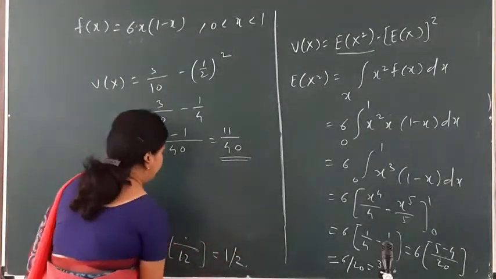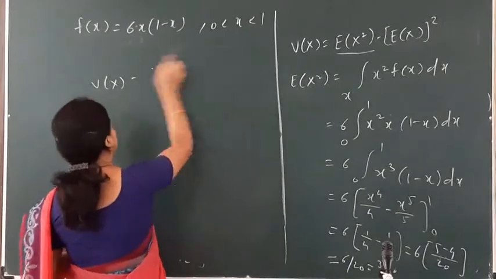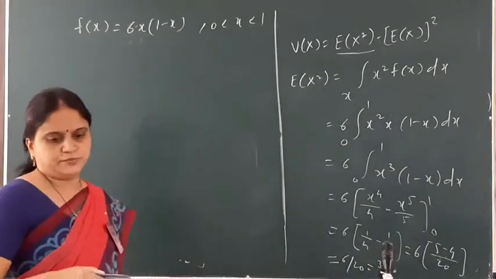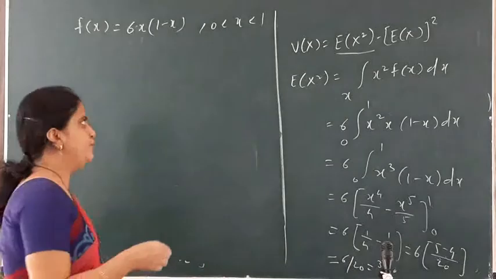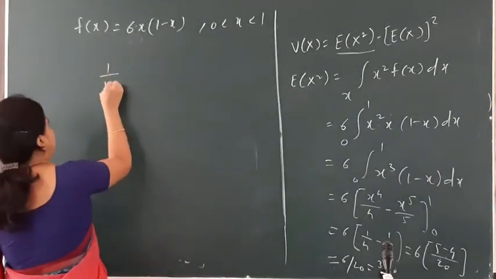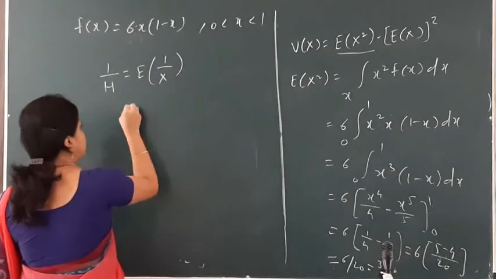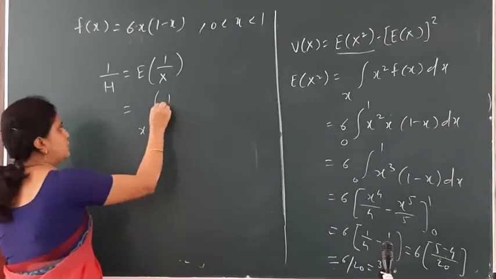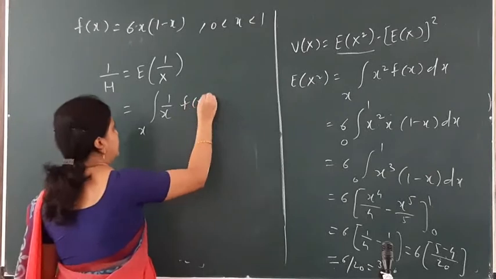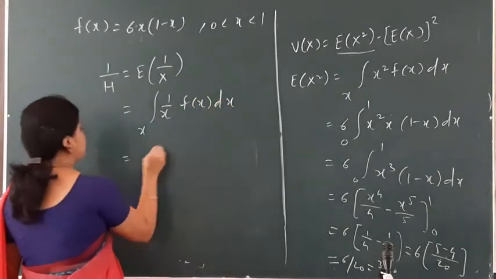Okay, fine. Now the next part which we find is HM. So what is HM over here? By definition, HM is defined as 1 upon H, which is equal to the expectation of 1 by x, which is the integration over x of 1 upon x f(x) dx. I can put the values.